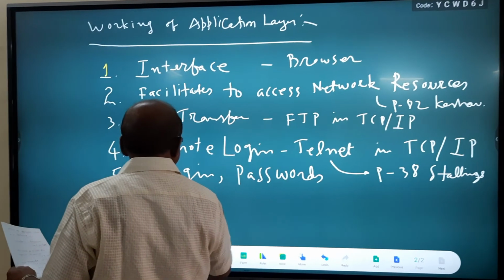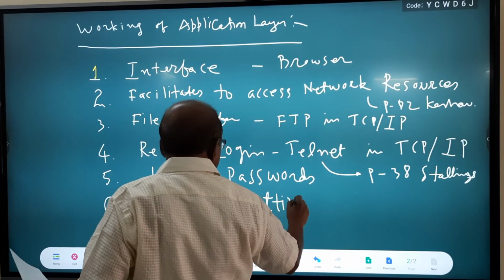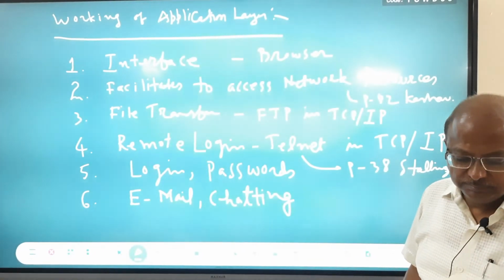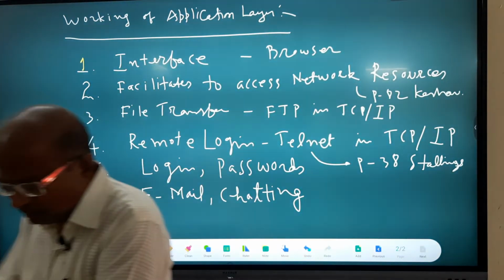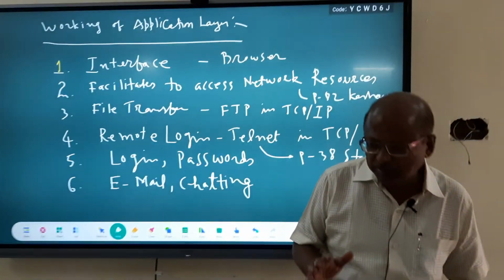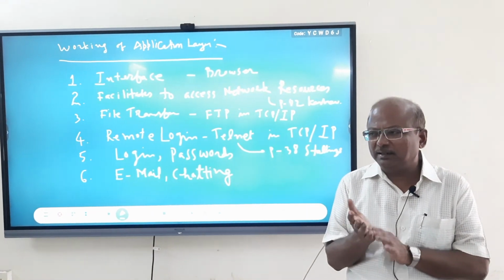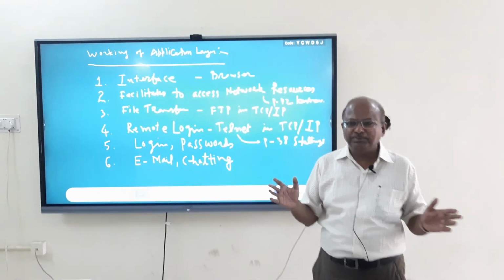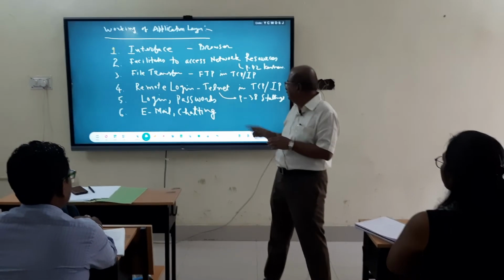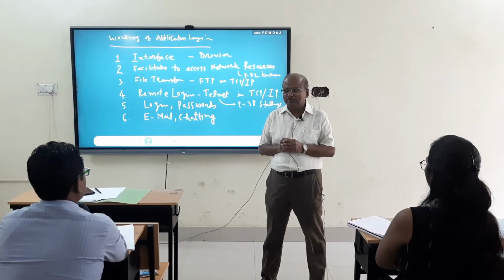Email, chatting is also the work of this application layer. So this is the layer which has minimum working as compared to physical layer, data link layer. These are quite lengthy, but application layer is comparatively very small. So this is all about application layer. I have given you the source also from where I have taken it. Okay. So thank you very much.